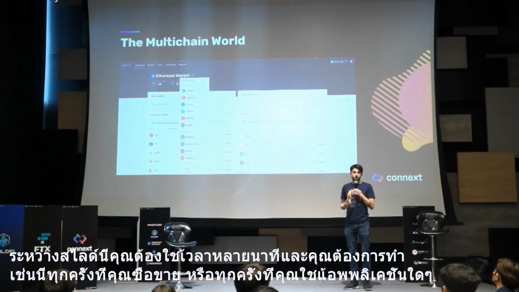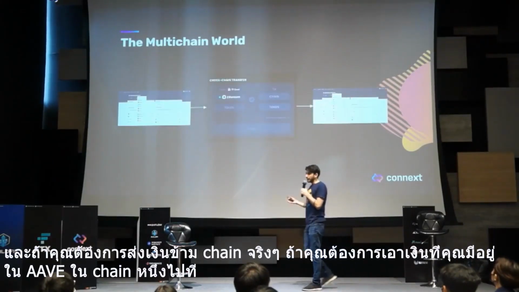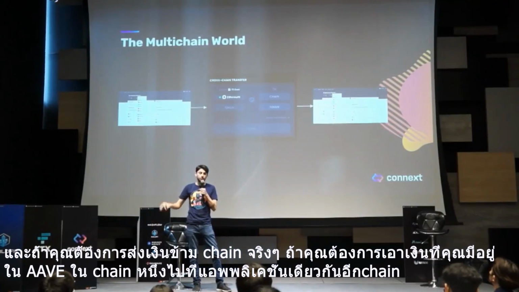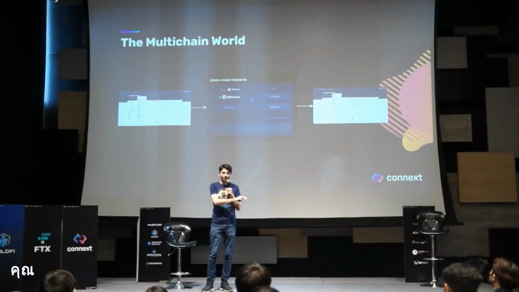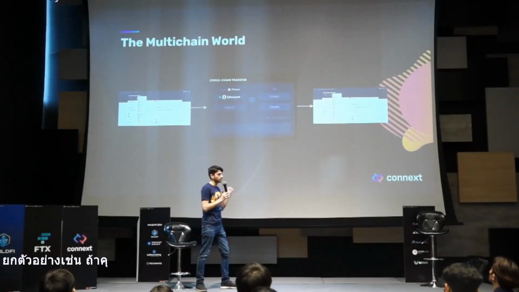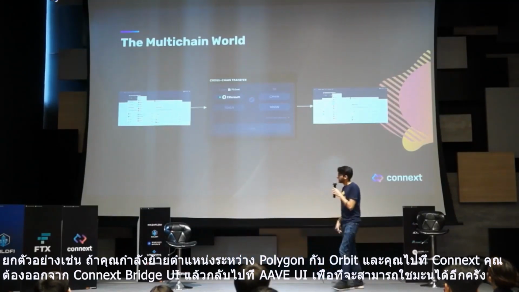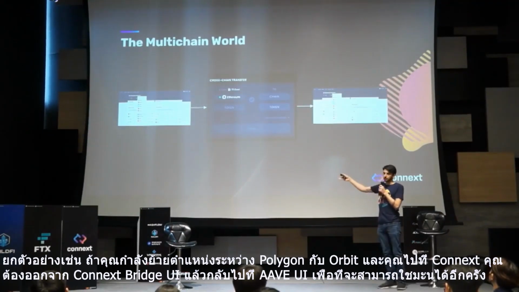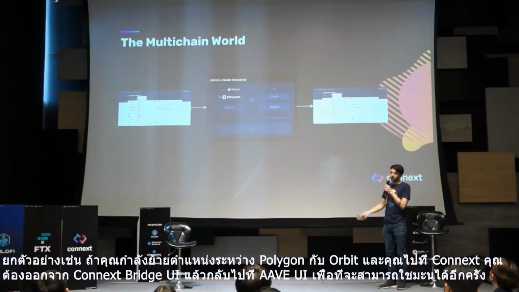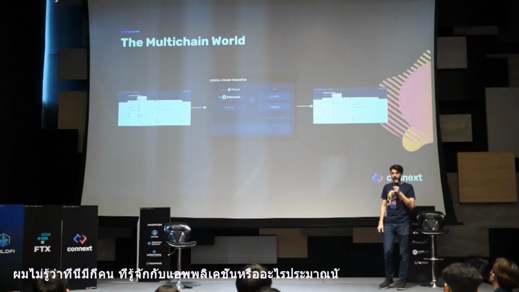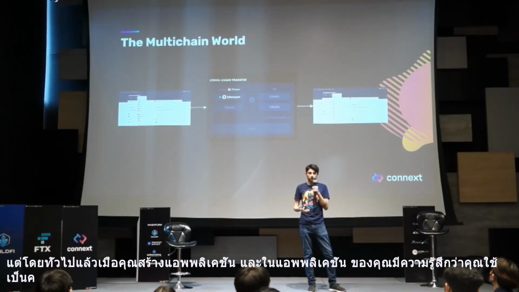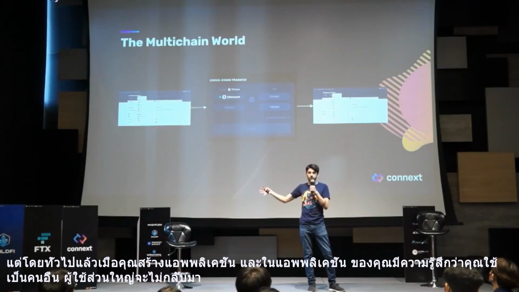It's just extremely frustrating. And if you want to actually send money across chains, if you want to take funds that you have in Aave on one chain and then bring them to the same application on another chain, you actually have to leave Aave completely. And this is even worse. If you, for example, are migrating your positions between Polygon and Arbitrum, and you go through Connext, you actually have to leave, go to the Connext Bridge UI, and then go back to the Aave UI to be able to use it again. I don't know how many people here have built applications or anything like that, but generally speaking, when you build an application and you're having to send your users somewhere else, most of those users are not coming back because they don't care.